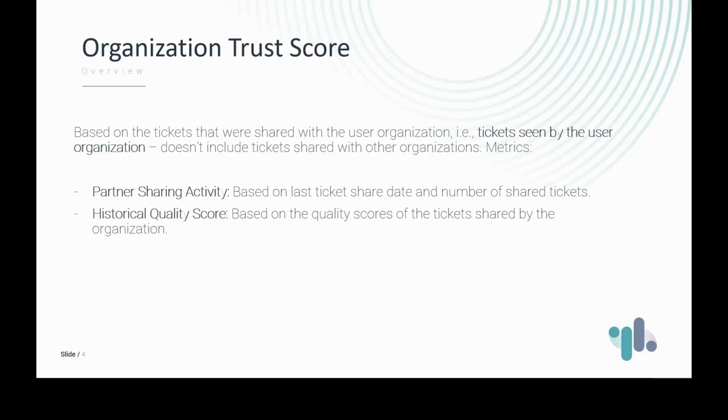Another metric is the organization trust score. This is a metric for each organization, so each organization gets a trust score, which is calculated based on the quality scores of the tickets that were shared by this organization. In addition to that, it also includes the partner sharing activity, which is based on how long ago the partner shared a ticket for the last time, and also on the number of tickets that were shared by the partner.